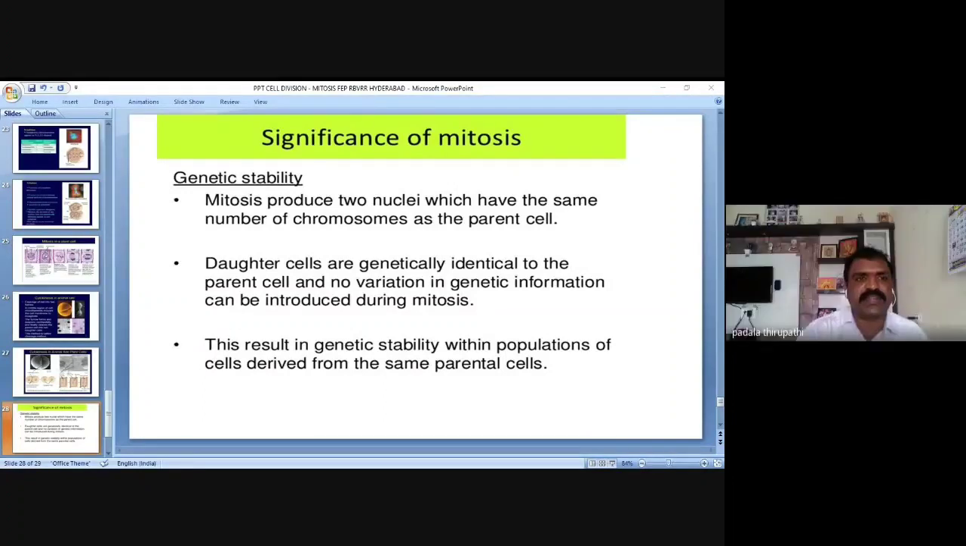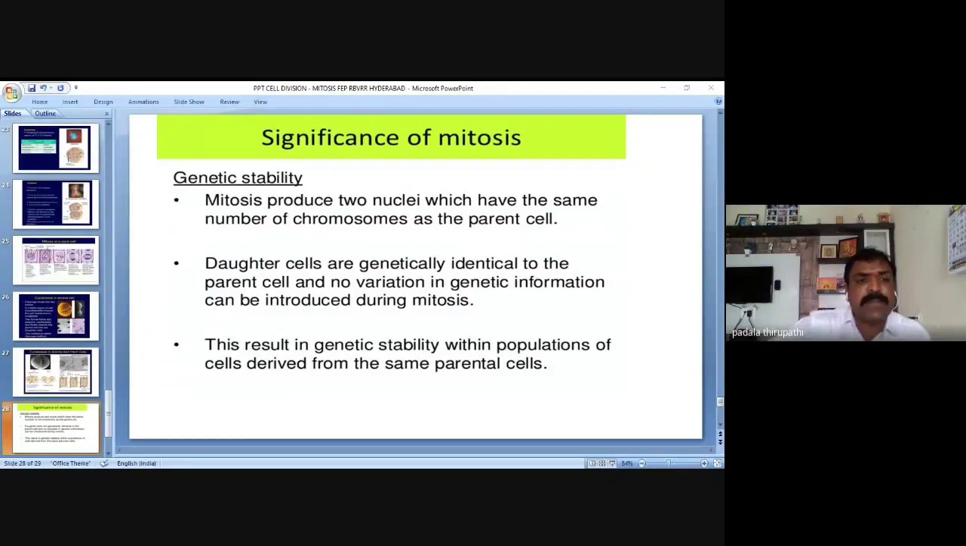Yes. Then the next point is growth. The number of cells within an organism increases by mitosis, and this is the basis of growth in multicellular organisms. So growth is just because of mitotic cell division, my dear friends, remember.